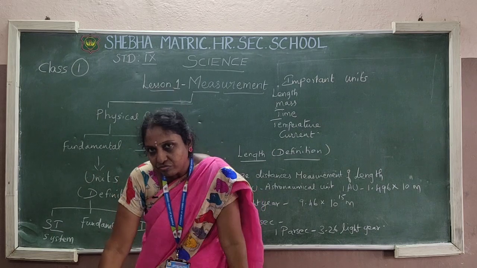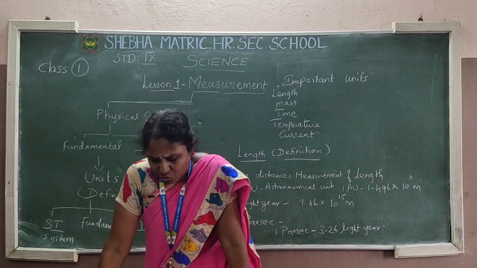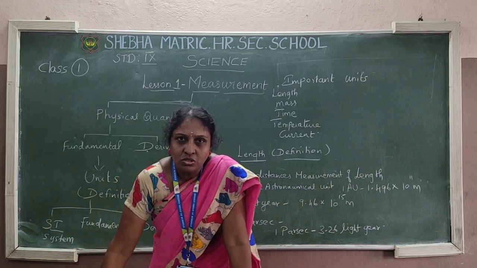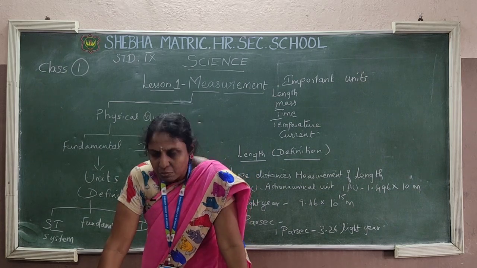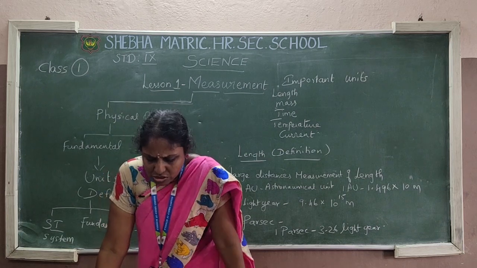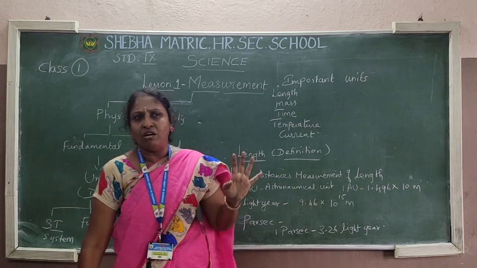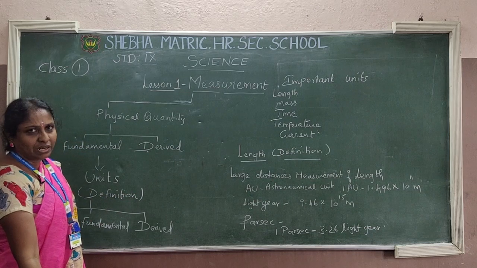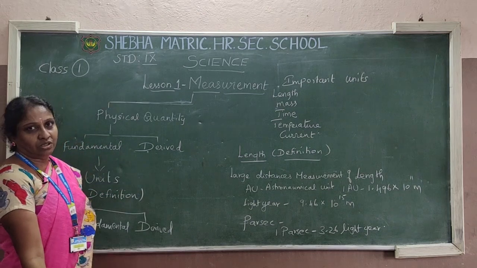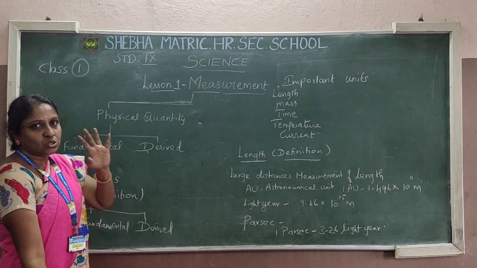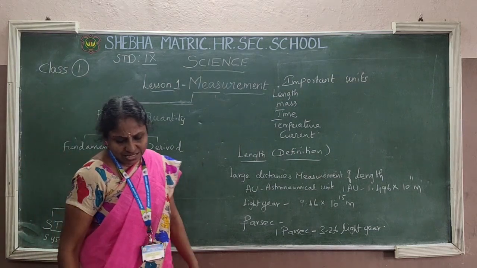Okay, children, first we learn about SI system. What is SI system? What is the expansion? SI means international system. So what is the expansion of SI? International System of Units. It is the most modernized unit, an improved form of previous systems of units. It is acceptable in all the countries. All the countries' people accept this unit, so we are calling it the international system. So we are keeping the name SI system, International System of Units. That is called SI system of units.